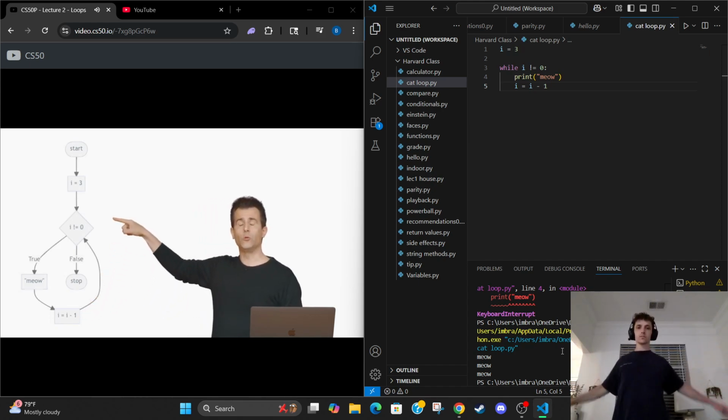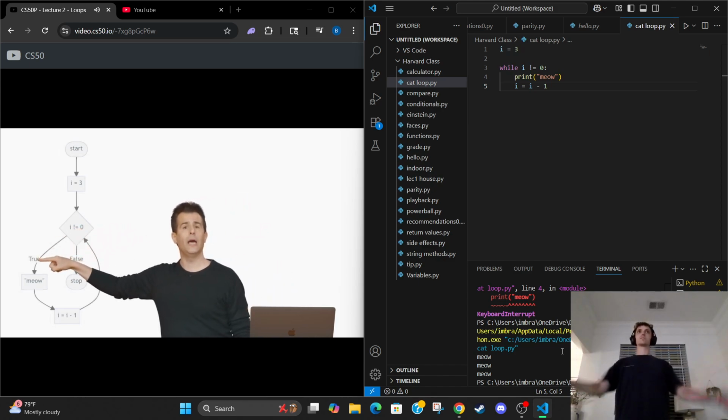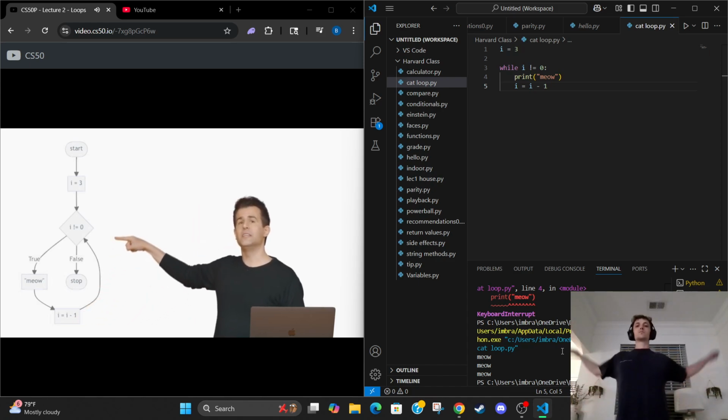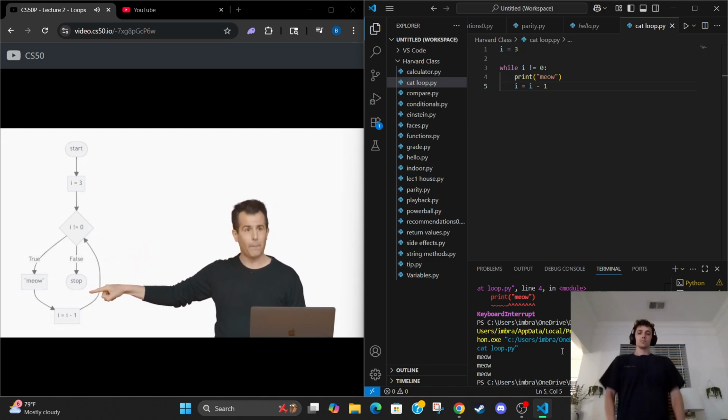Well, does 1 not equal 0? Well, obviously, 1 is not 0, so we meow again. We decrement I again. I is now 0. Does 0 not equal 0? No, it equals 0, so the answer is false, and we stop.